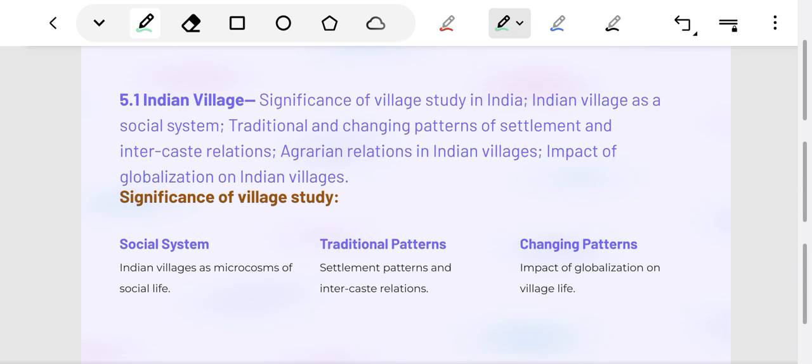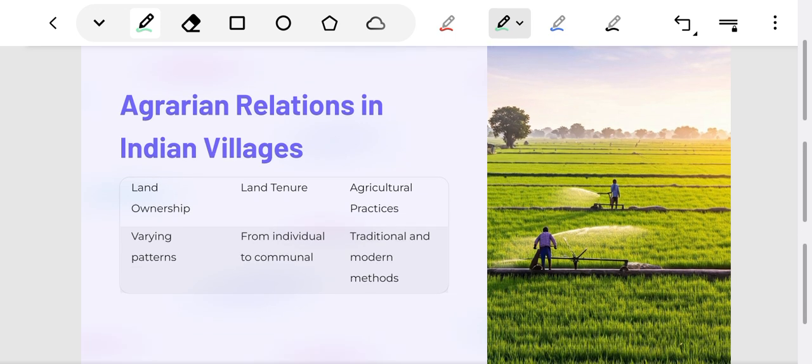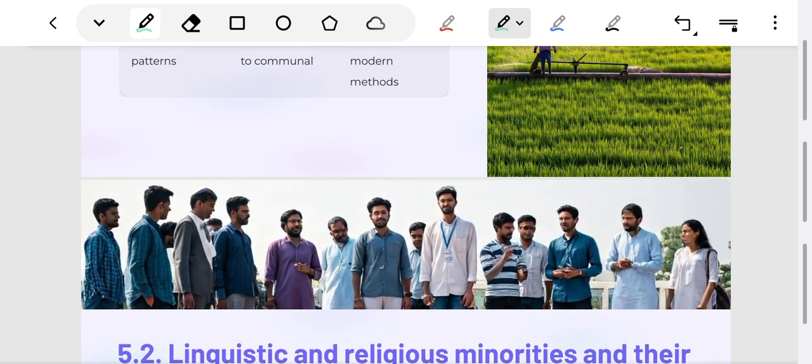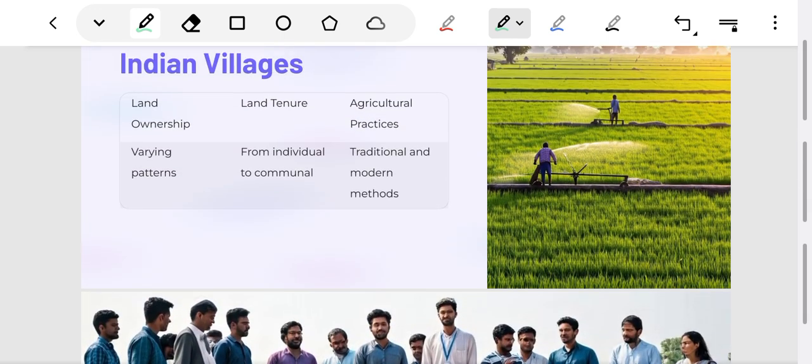Now comes chapter 5.1, that is Indian village. Here we will understand Indian village as social system and significance of village studies in India. We will discuss the traditional and changing settlement patterns in Indian village. We will discuss agrarian relations in Indian village. We will understand Indian peasantry. We will examine the impact of globalization, industrialization, and urbanization on Indian villages.